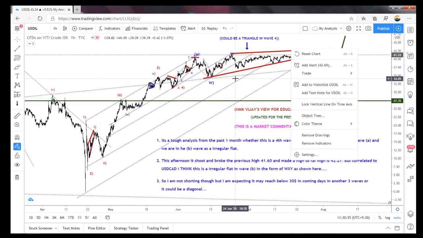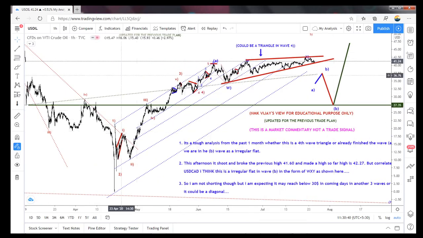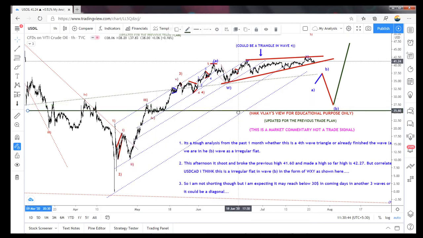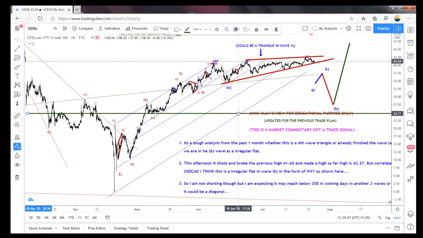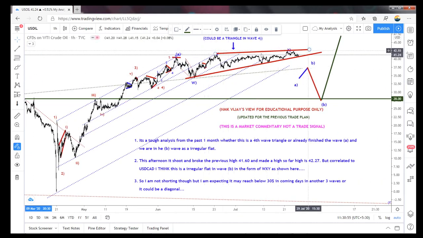Once it completes the structure, it has to fall to 27 as my first target, or it could go lower, here below, like this also, the 24.70. So let's see in this, but I'm not sure about this. This is a bigger drop, it's looking like that for me.